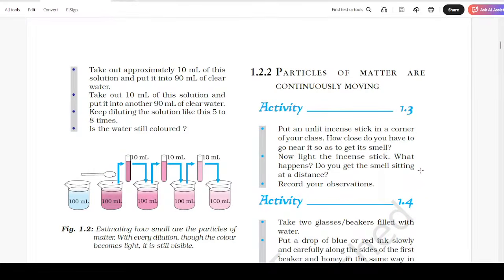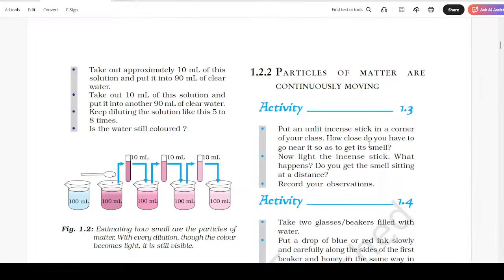Particles of matter are continuously moving. Activity 1.3. Put an unlit incense stick in a corner of your class. How close do you have to get near it so as to get its smell? Now light the incense stick. What happens? Do you get the smell sitting at a distance?